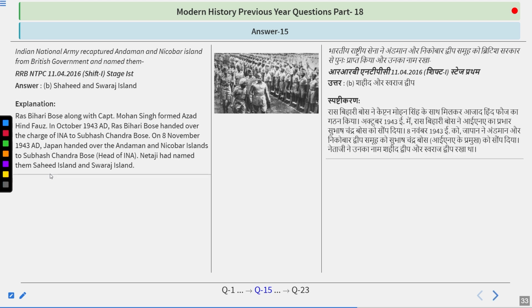So Ras Bihari Bose along with Captain Mohan Singh formed Azad Hind Fauj in October 1943. Ras Bihari Bose handed over the charge of INA to Subhash Chandra Bose on 8 November 1943. Japan handed over the Andaman and Nicobar Islands to Subhash Chandra Bose. Netaji had named them Shaheed Island and Swaraj Island. So do remember the answer is Shaheed and Swaraj Island. The Indian National Army captured the Andaman and Nicobar Islands from the British government and named them these two islands.